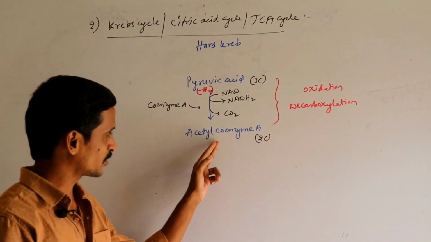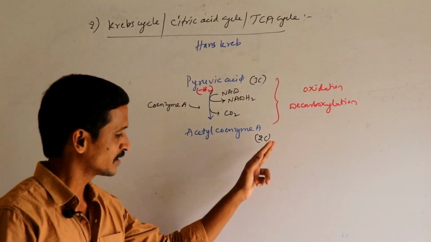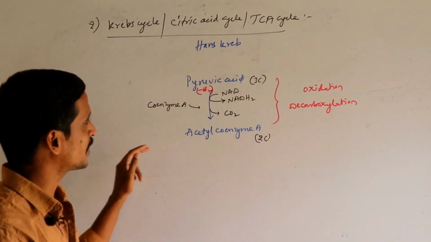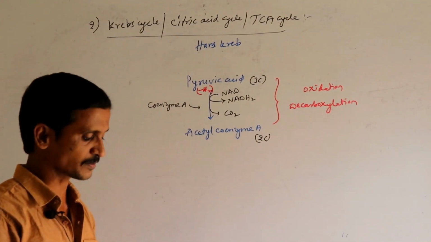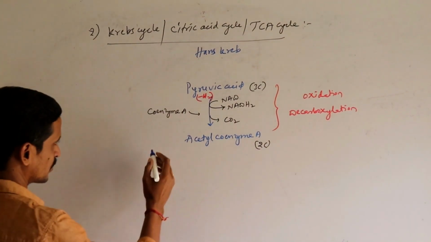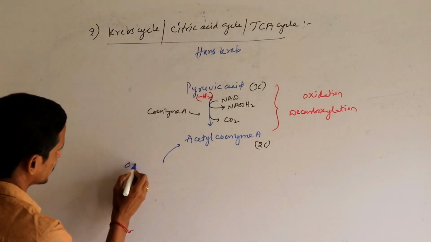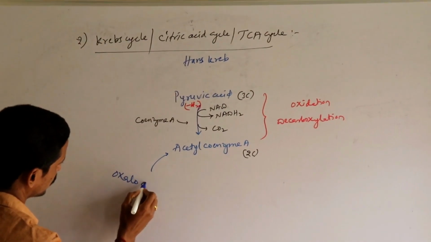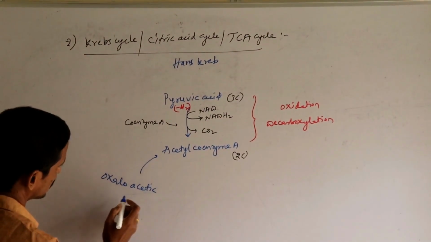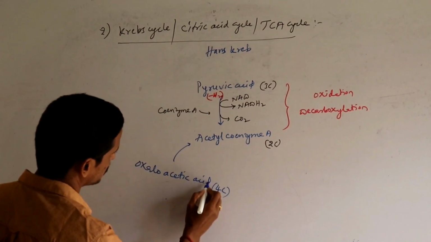Now this acetyl coenzyme A undergoes several reactions in order to form so many energy rich substances. Let us discuss those reactions. So acetyl coenzyme A, by combining with a 4-carbon compound called oxaloacetic acid, this is a 4-carbon compound.